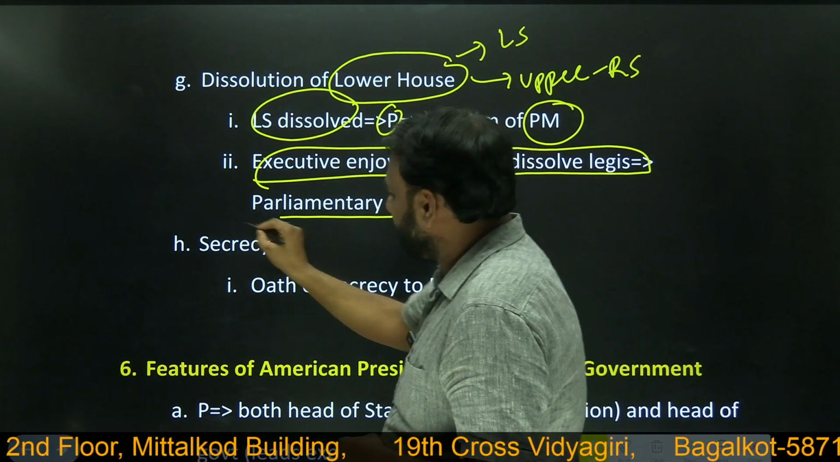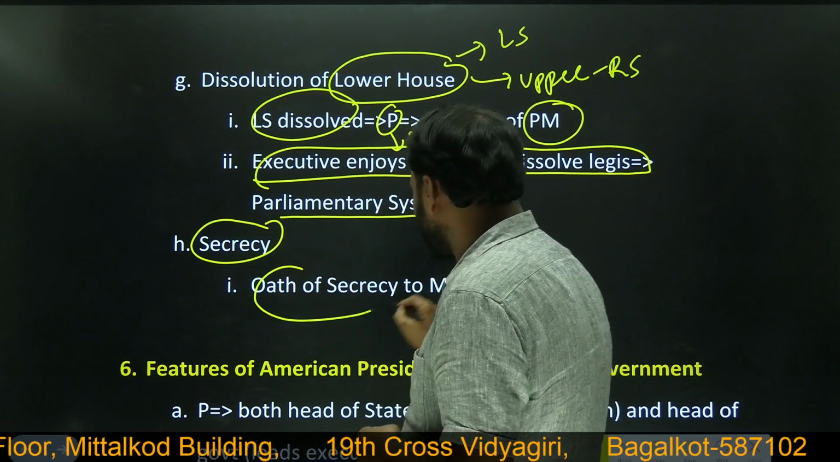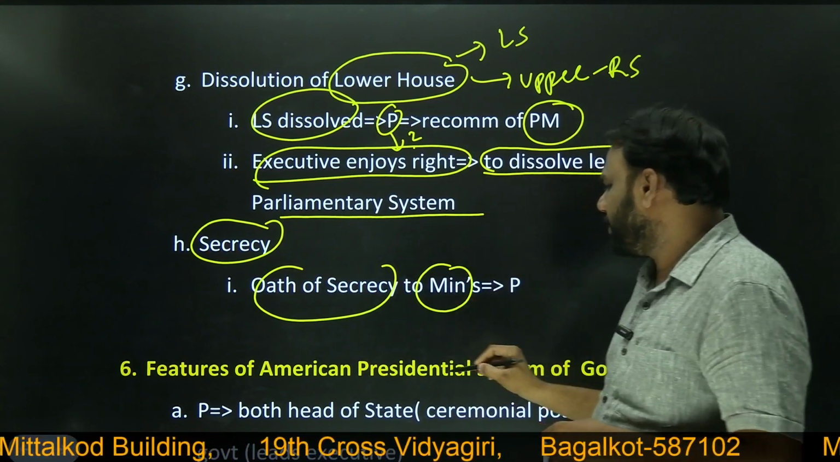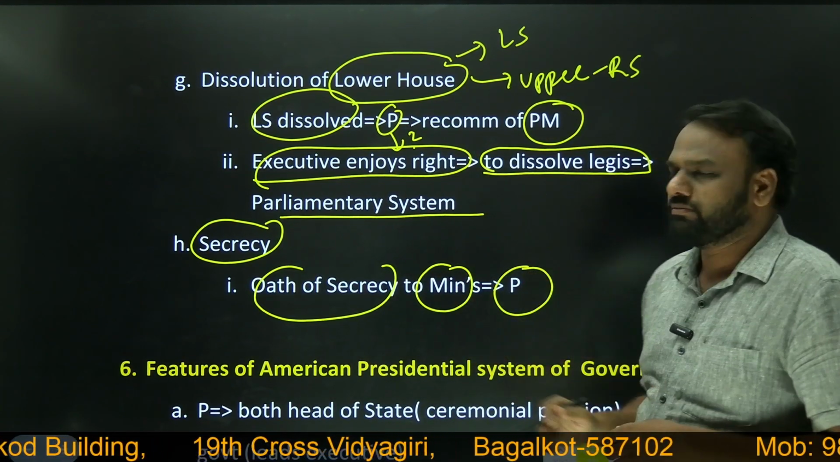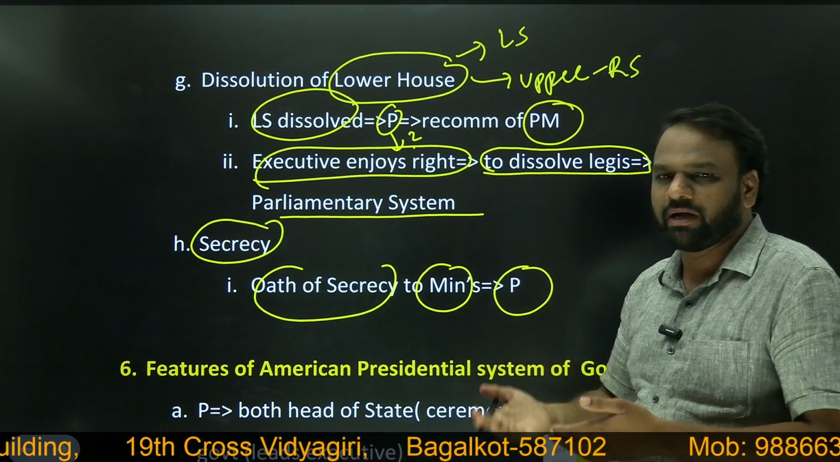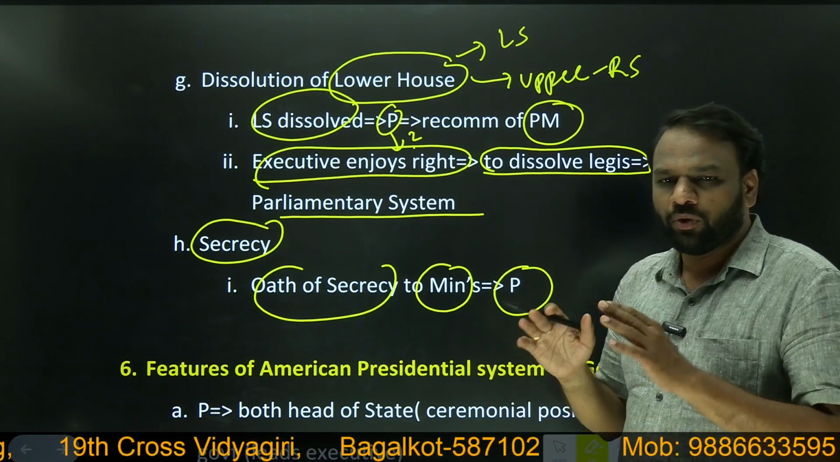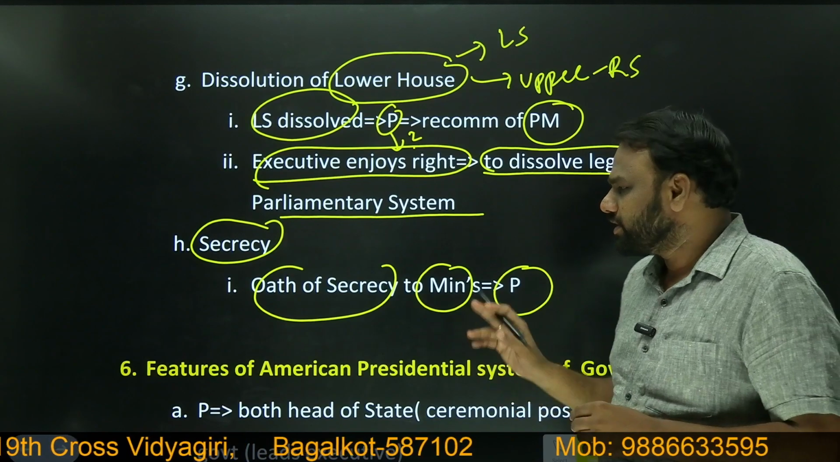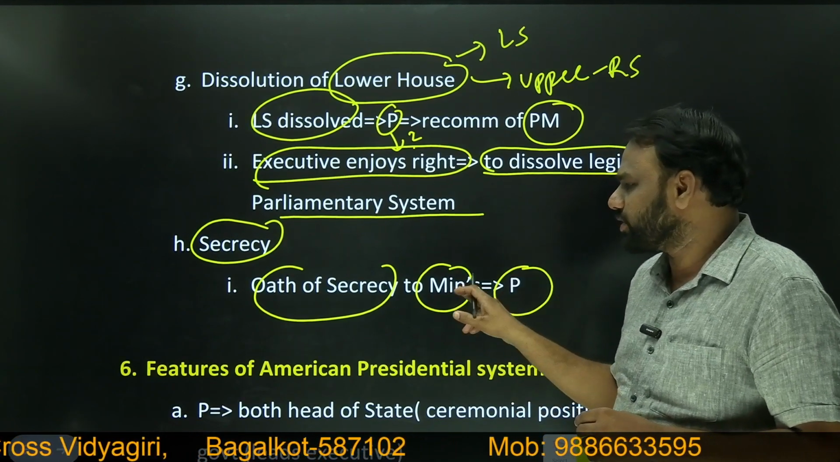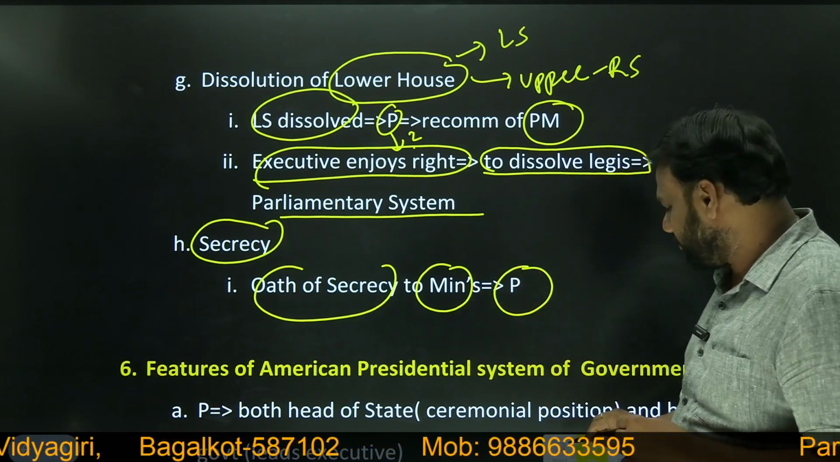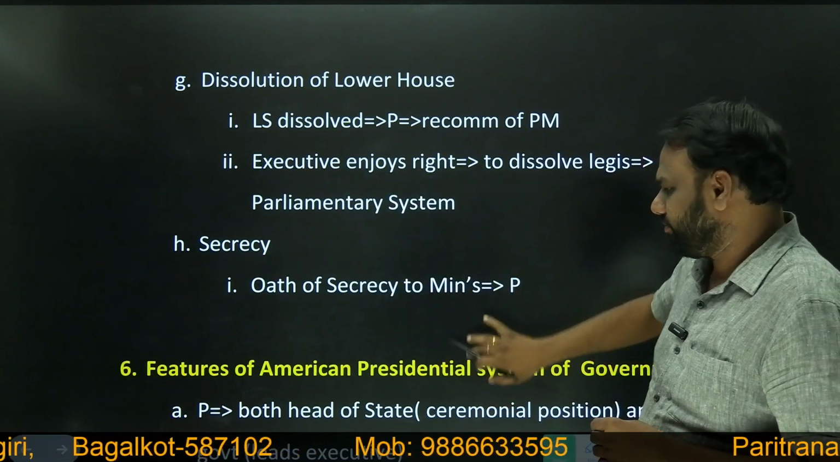Next, another parliamentary feature is secrecy. Oath of secrecy is administered to ministers. Who will administer it? President. We have seen that when a person becomes a minister, he has to take two different oaths, the oath of office and the oath of secrecy. The oath of secrecy is administered to ministers by whom? President. Again, it's an important parliamentary feature.